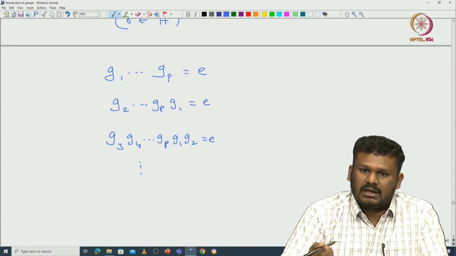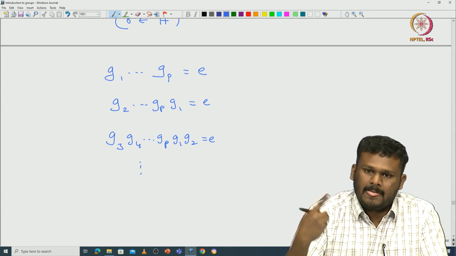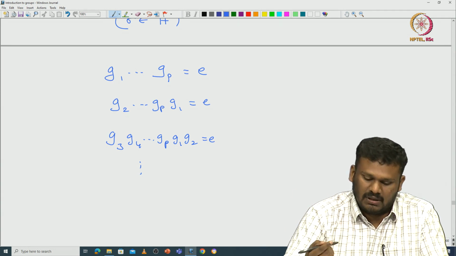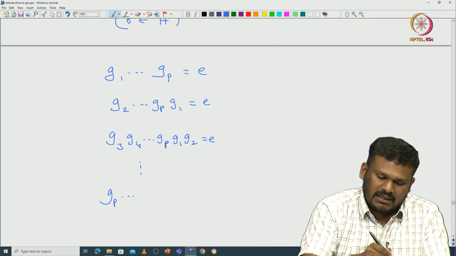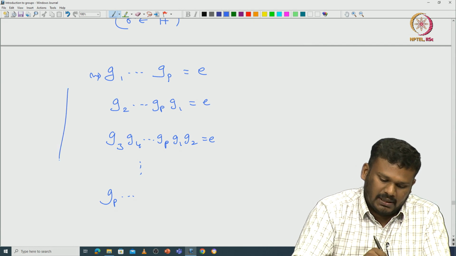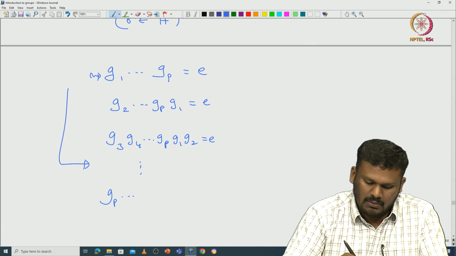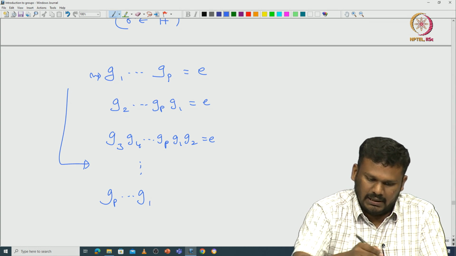But look at our group, that group is also a cyclic rotation group only, generated by (1 2 ... p), which just rotates and has p elements. So, by using elements of H, starting with this (g1, ..., gp), you end up somewhere else. But then again you will be getting the product to be identity only.